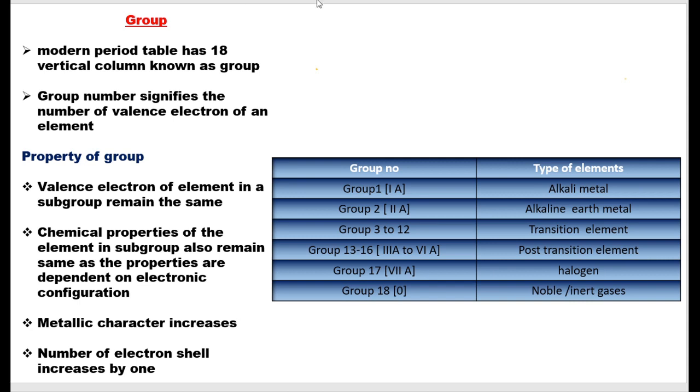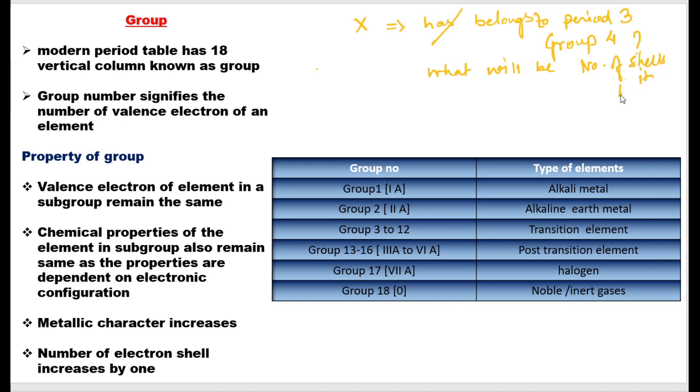Now I'm asking a simple question. Element X belongs to period 3 and group 4. What will be the number of shells it has and the number of valence electrons?